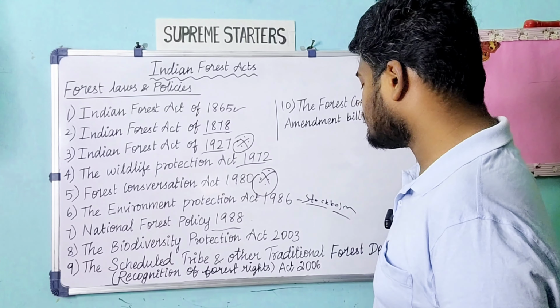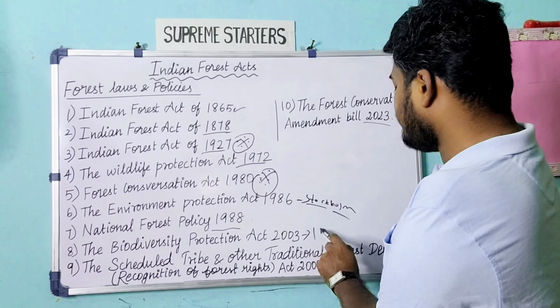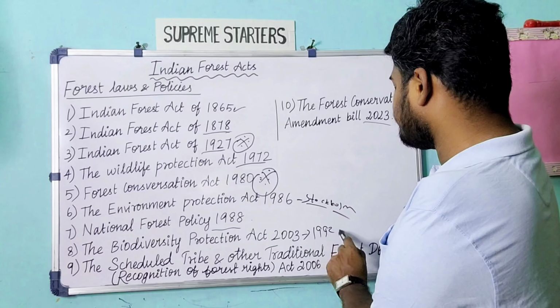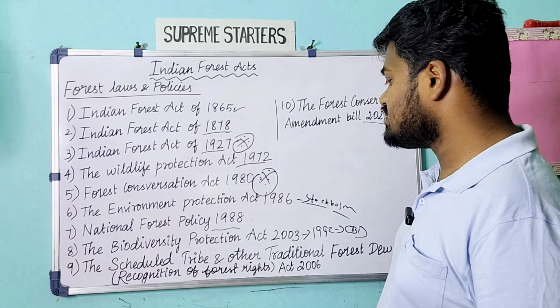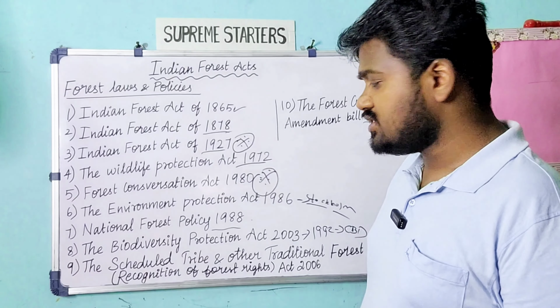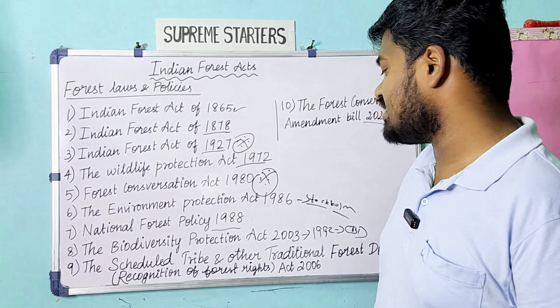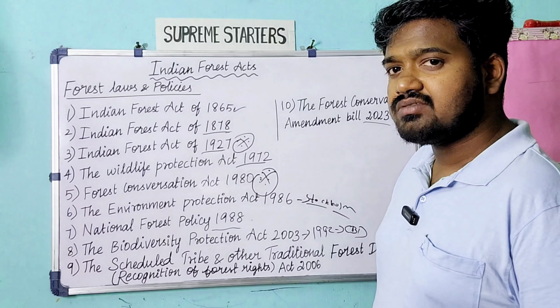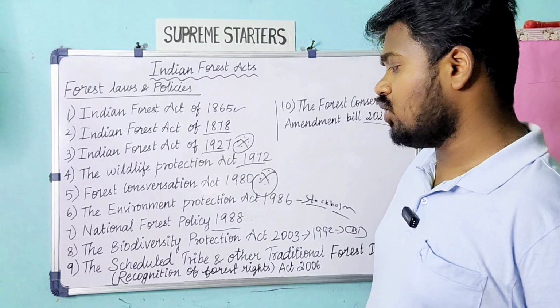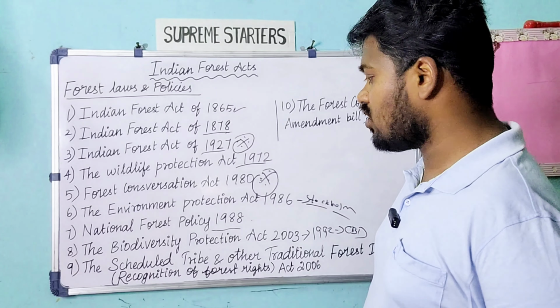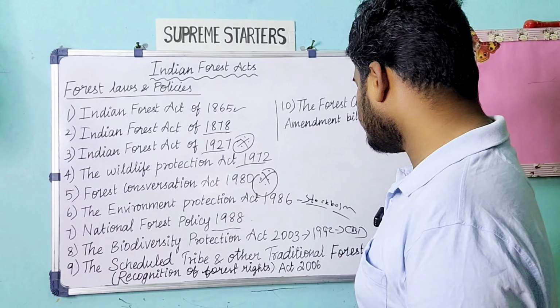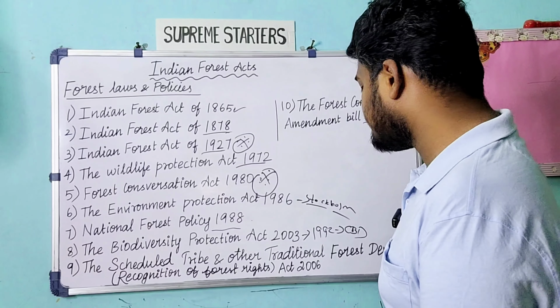Then the Biodiversity Protection Act 2003, and this is based on the 1992 Rio Earth Summit, the Convention on Biological Diversity, CBD. We are a signatory of CBD, so we enacted this Biodiversity Protection Act, where the biosphere reserves are indicated, and how to preserve the biosphere reserves was indicated in the Biodiversity Protection Act. We will see this law also. And then the Scheduled Tribes and Other Traditional Forest Dwellers (Recognition of Forest Rights) Act 2006.